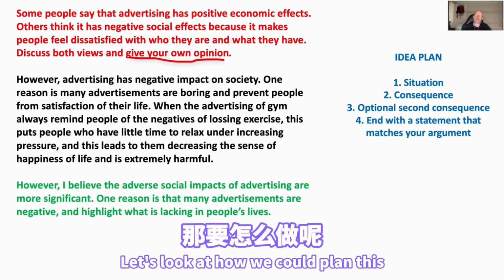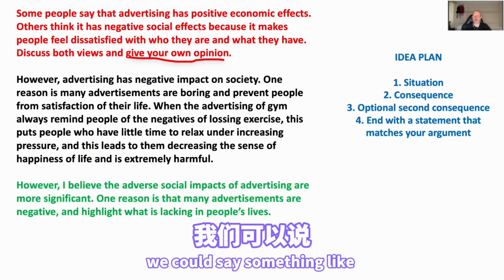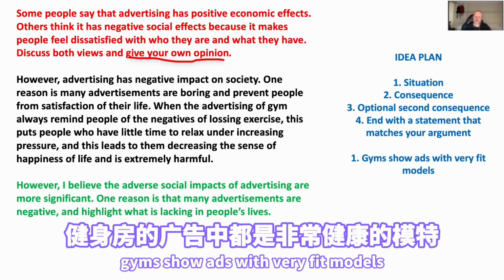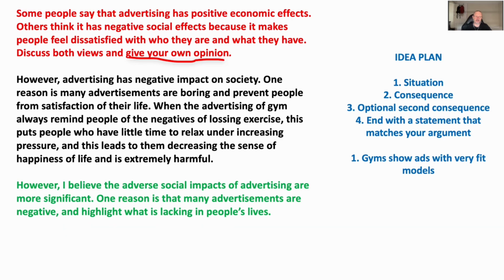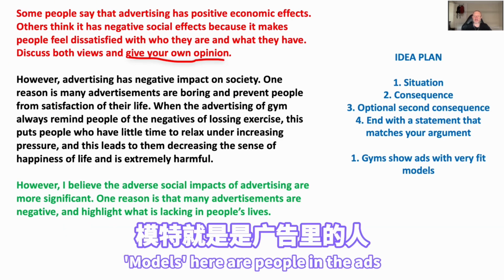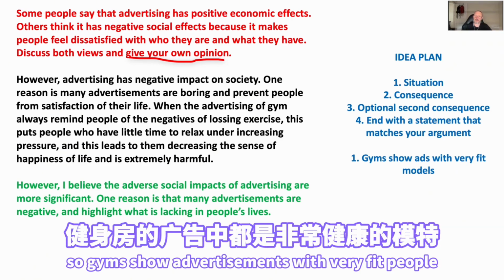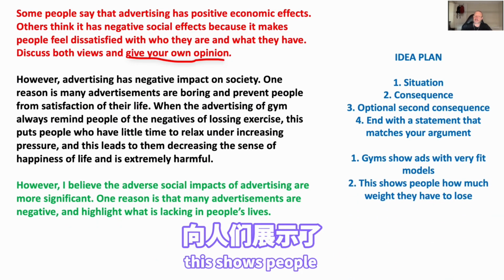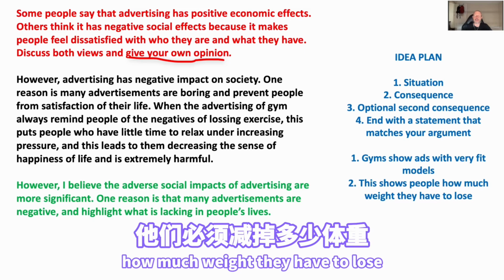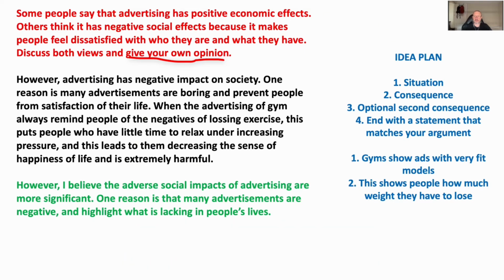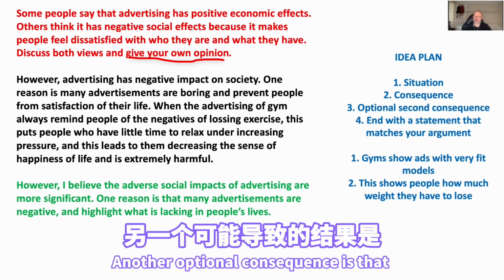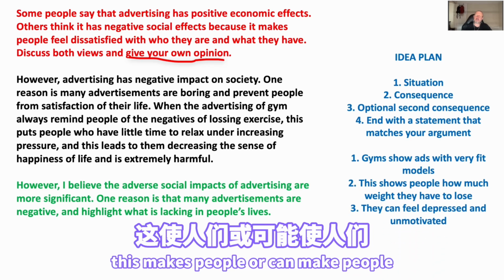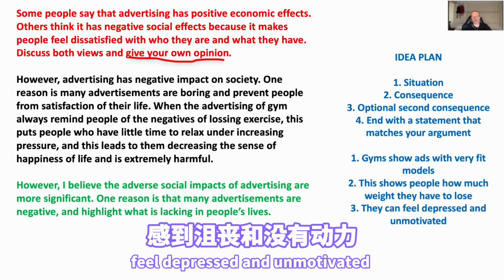So let's look at how we could plan this. In this essay, we could say something like, gyms show ads with very fit models. Models here are people in the ads. So gyms show advertisements with very fit people. Now the consequence of this is this shows people how much weight they have to lose. Another optional consequence is that this makes people, or can make people, feel depressed and unmotivated.